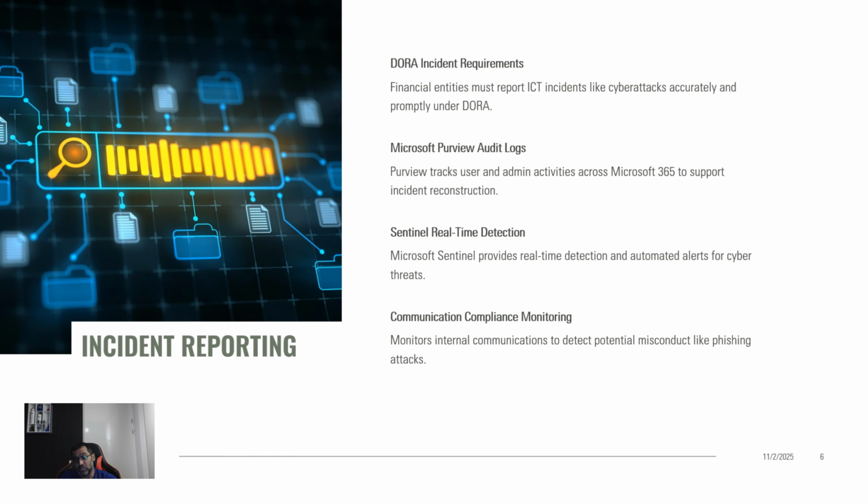Basically it monitors internal communication to detect potential misconduct, like phishing and all this stuff. For instance, if a phishing attack compromises a user account, Sentinel detects it, and the Purview audit trail helps reconstruct the incident timeline for regulatory reporting.